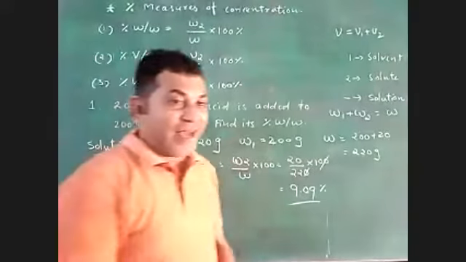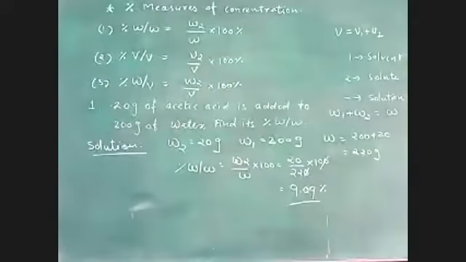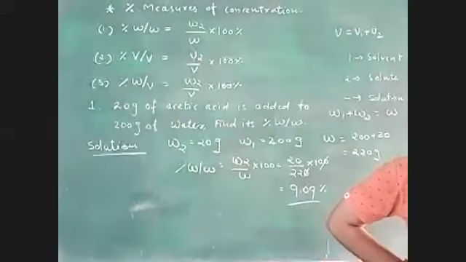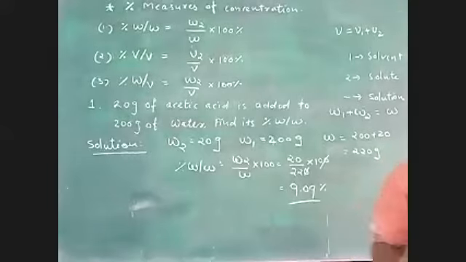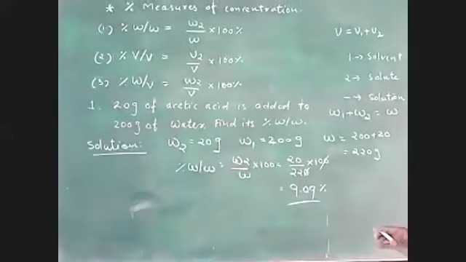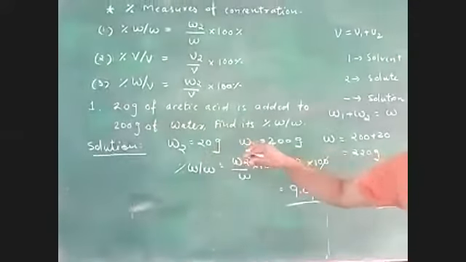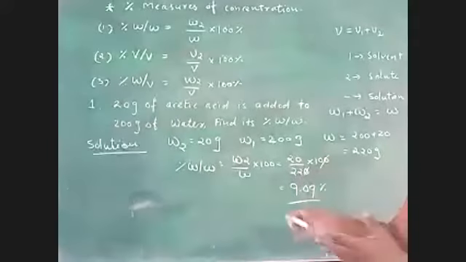Now, where did you get difficulty? Is it so? Now you understand. What can you do? You have to add W1 and W2.